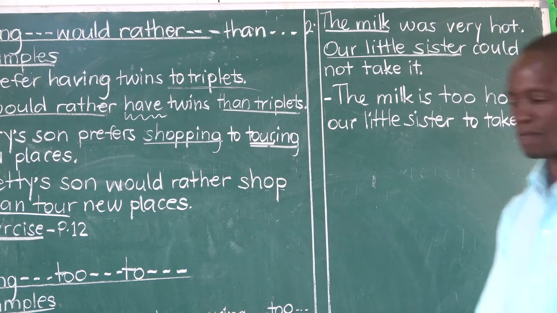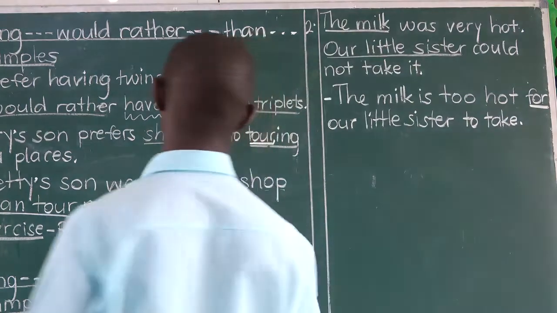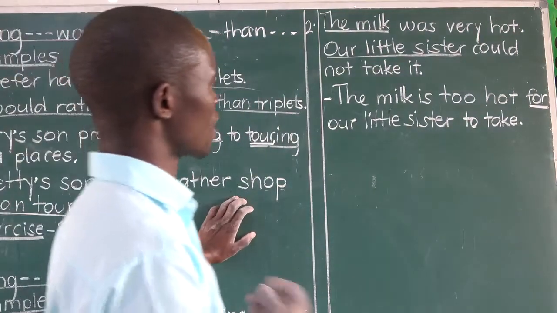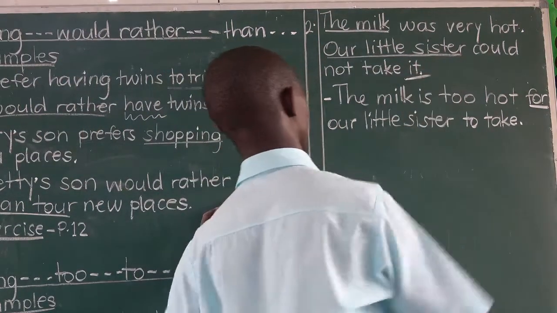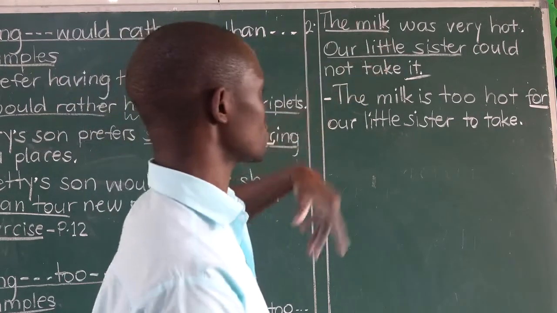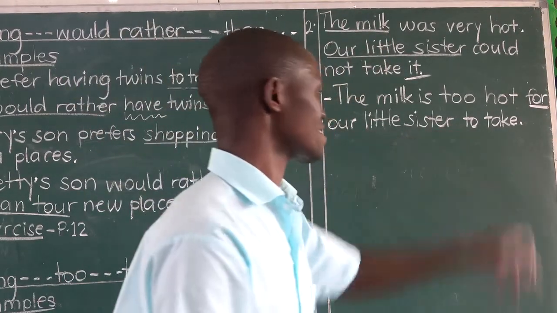Teacher, why don't you use that last pronoun it? One may say because it refers to our little sister. And that explanation is not correct. Our explanation is in this example.